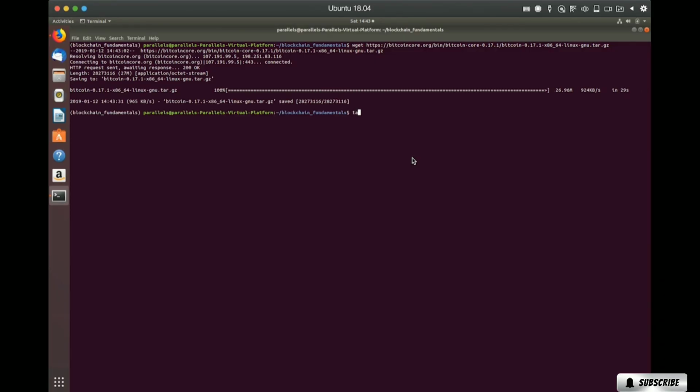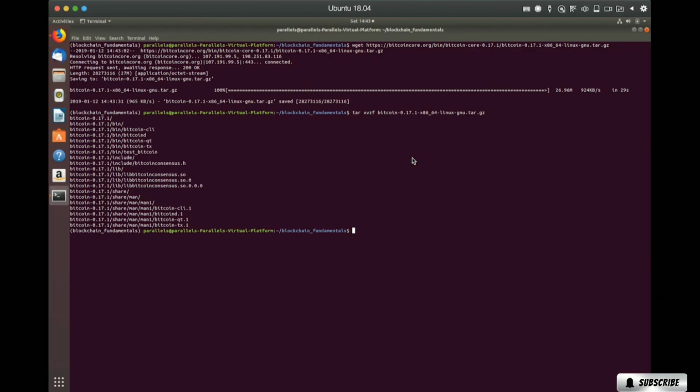This is a compressed file, so let's go ahead and decompress it. And you'll see there's several folders that we have here. There's the binaries, along with some libraries, header files, and some documentation. So let's install those things. We'll go into this folder here, and we can just copy all the binaries.